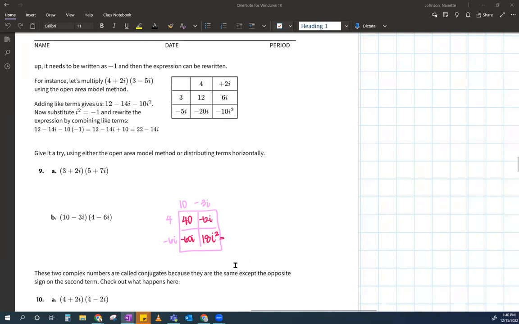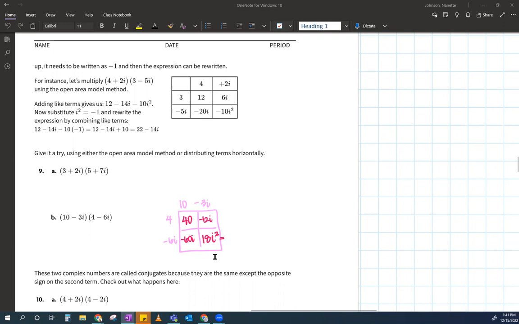What is i squared equal to? Yeah, it's -1. So what is 18i squared? Yes, -18.